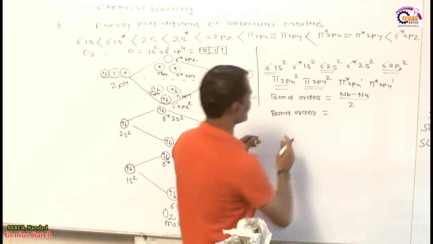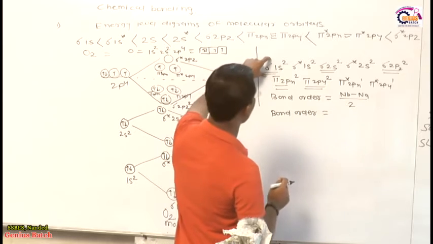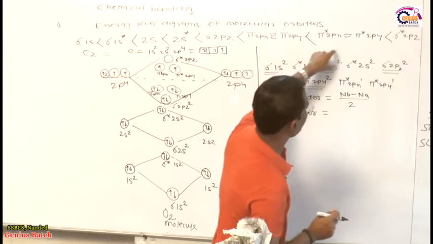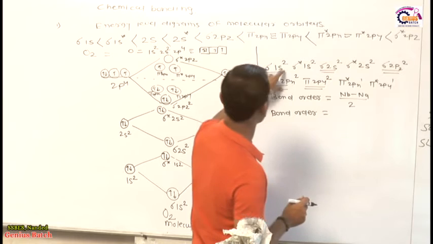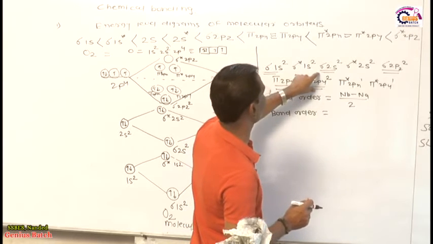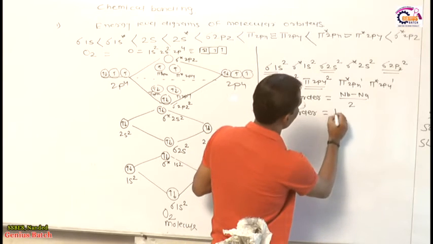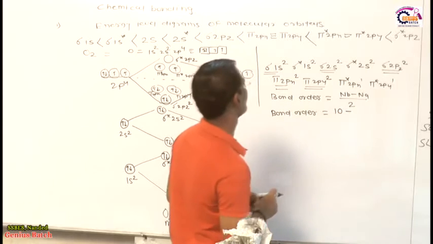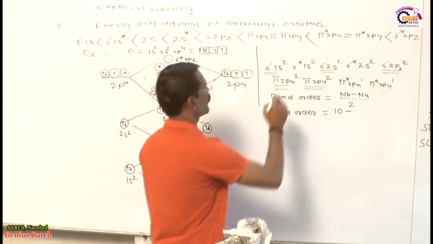Now how many electrons are present in the bonding molecular orbital? This is 2 electrons plus 2, 4 electrons, plus 2, 6 electrons, plus 2, 8 electrons, plus 2, 10 electrons. Total electrons in bonding molecular orbital is 10. Now count the number of electrons in the anti-bonding molecular orbital.